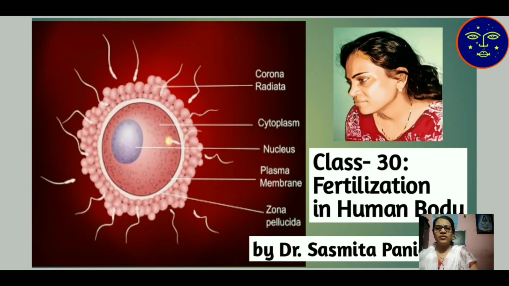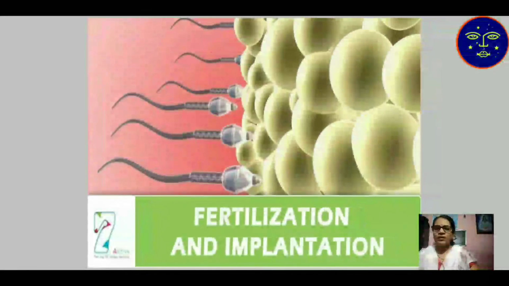Today we will discuss fertilization in the human body. That means after the sperm enters the female ovum, what happens? That sperm and ovum union is known as fertilization. The fusion of male and female gametes is known as fertilization. This is the process of fertilization.